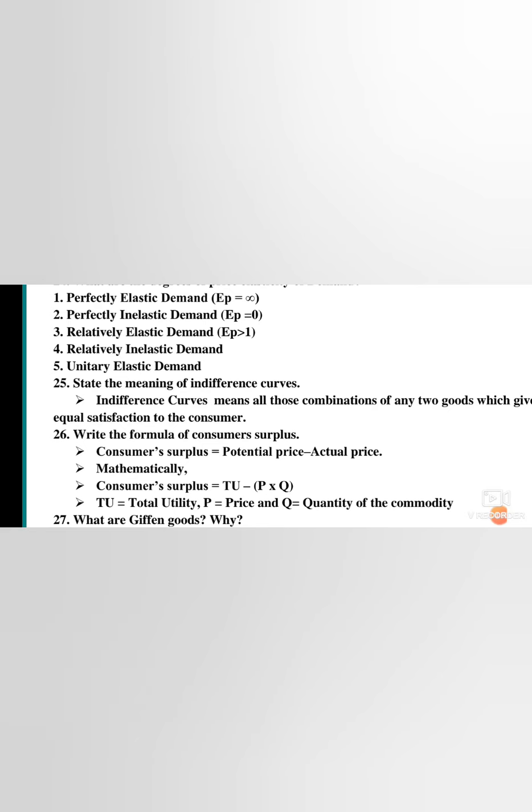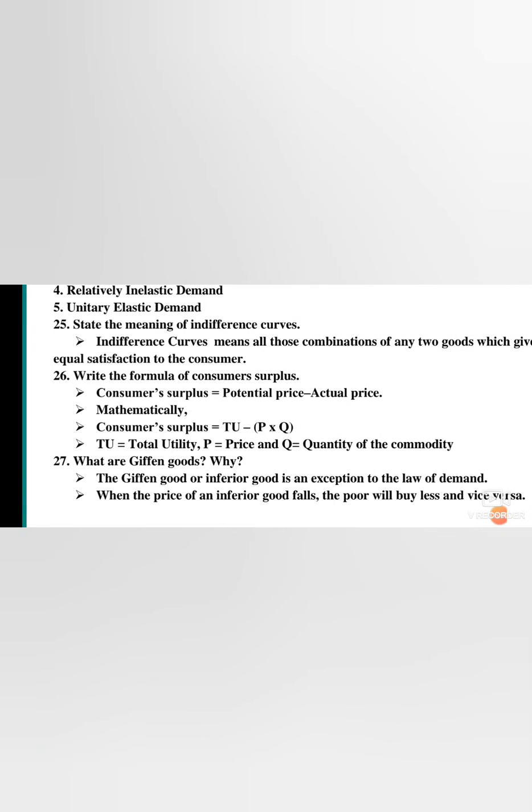So, potential price minus actual price. Potential price you are taking as 1,000 rupees and the actual price is 800 rupees. So the surplus is 200 rupees. You can write any one formula, that is enough. Consumer surplus is equal to potential price minus actual price. Mathematically, consumer surplus is equal to TU minus P into Q. That is not needed. The first formula is enough.